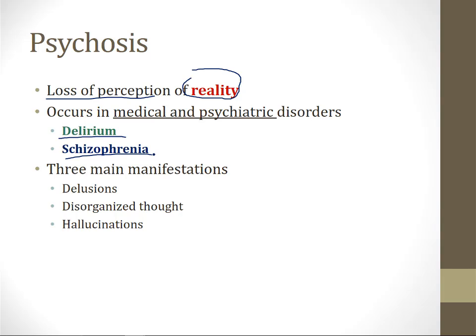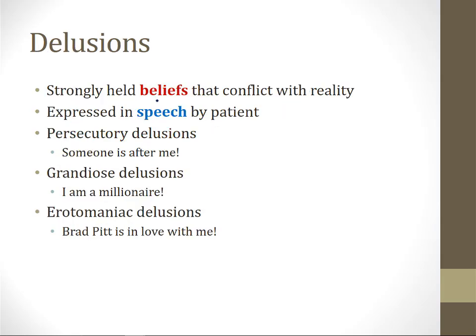But in this video, we're just going to talk about psychosis in general, and there are three main manifestations of psychosis. Those three manifestations are delusion, disorganized thought, and hallucinations. Delusions are strongly held beliefs that conflict with reality, and the way you determine that a patient is suffering from delusions is based on what they say. A patient will express their beliefs in their speech, and if that speech conflicts with reality, then that patient is having delusions.